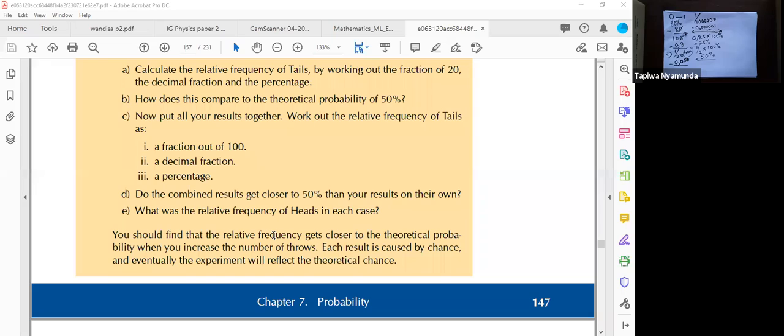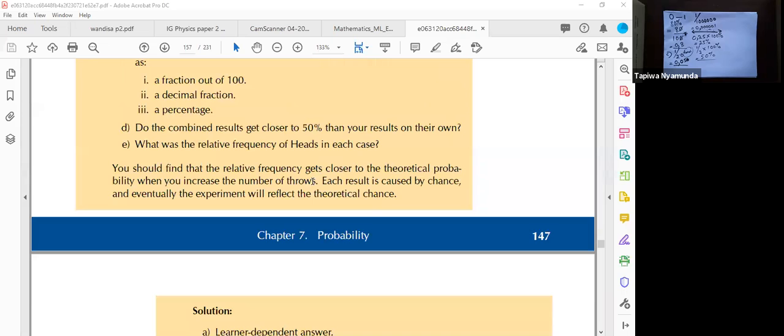When we do the trial 100 times, the chances of us getting 50-50 are even higher. So it actually helps to do more trials. When you do more trials, the results will approach the expected, the likely, more accurate results.